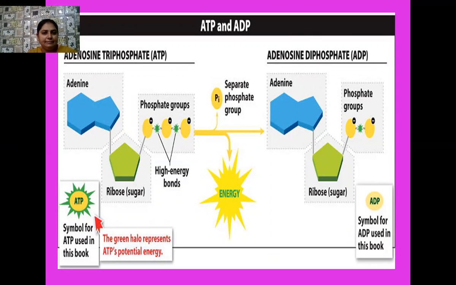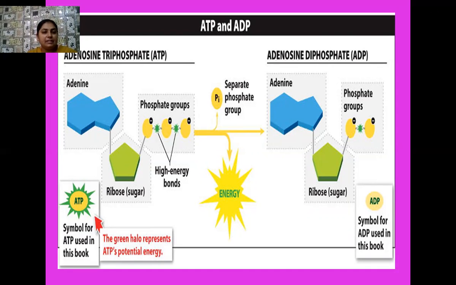A nucleoside unit is formed when a nitrogenous base gets attached to the sugar molecule. That's why we have written here the word adenosine. It is for nucleoside. And later 3 phosphate groups are attached with 1 carbon of the ribose sugar. So that's why it is known as adenosine triphosphate.